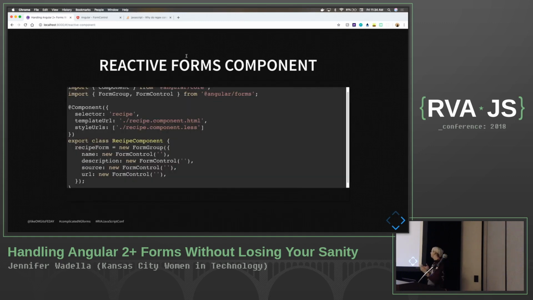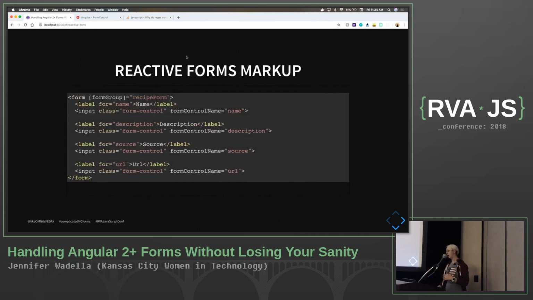But the great thing is we're going to be controlling this in our component code. So we're going to be instantiating our form groups and our form controls and our form arrays and everything just like that. And so the great thing is it's very transparent, very readable, and we can easily manipulate it for all the different situations we're going to run into.